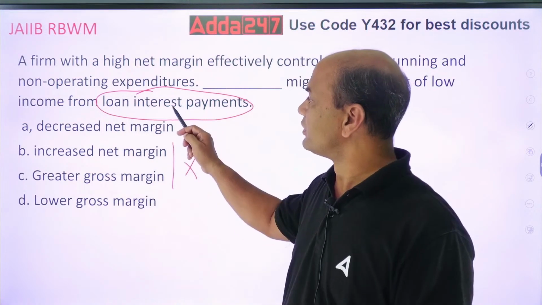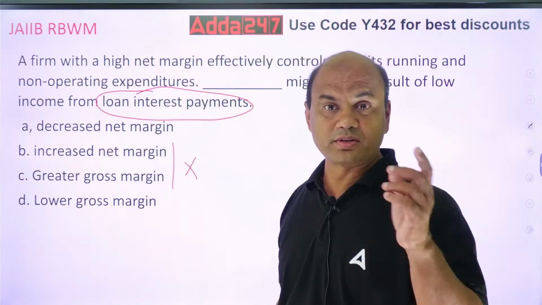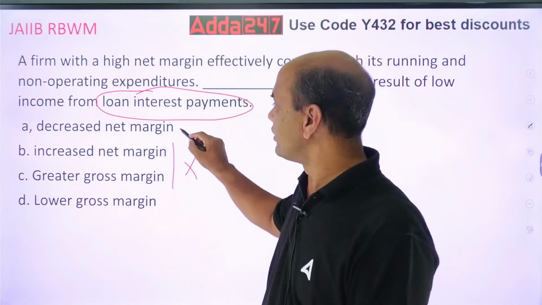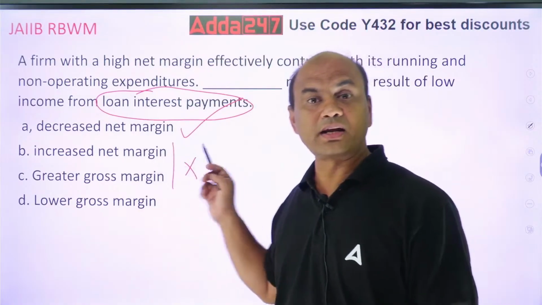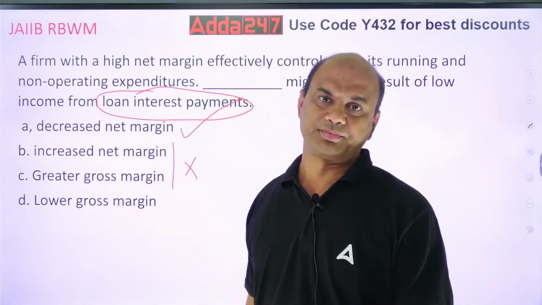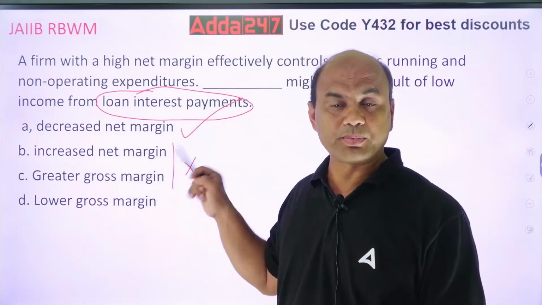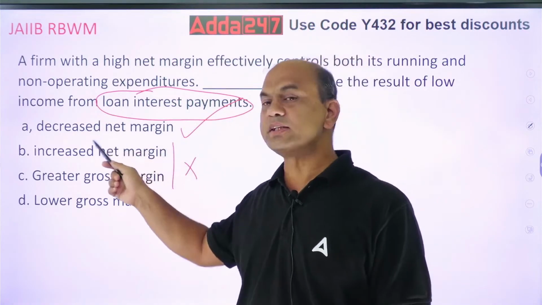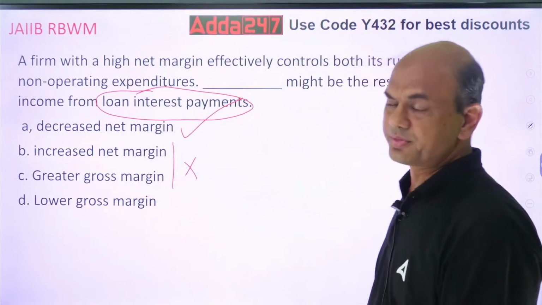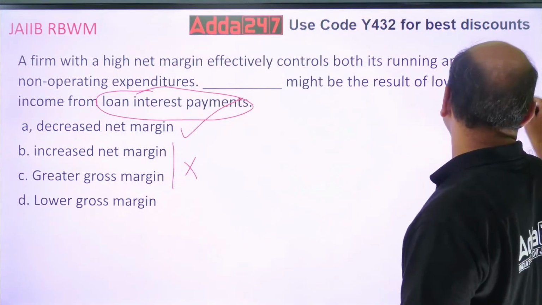Whenever you are talking of loan interest payment, you are actually talking of net. So you are talking of decreased net margin. This will directly affect your P&L. So that's why it will result in decreased net margin. Got it? Clear?